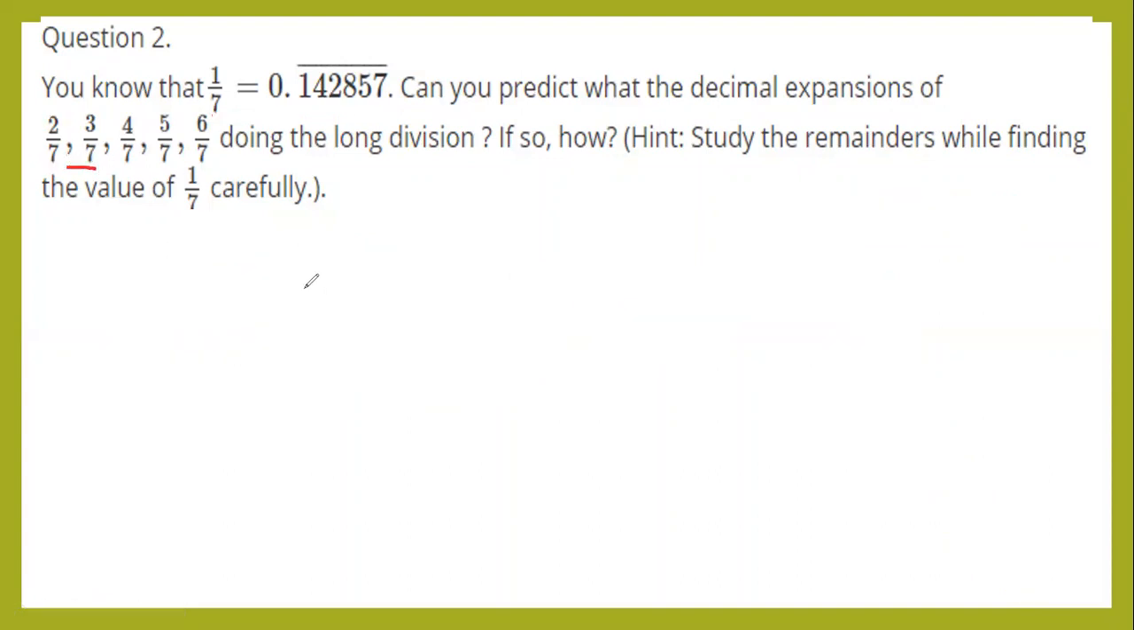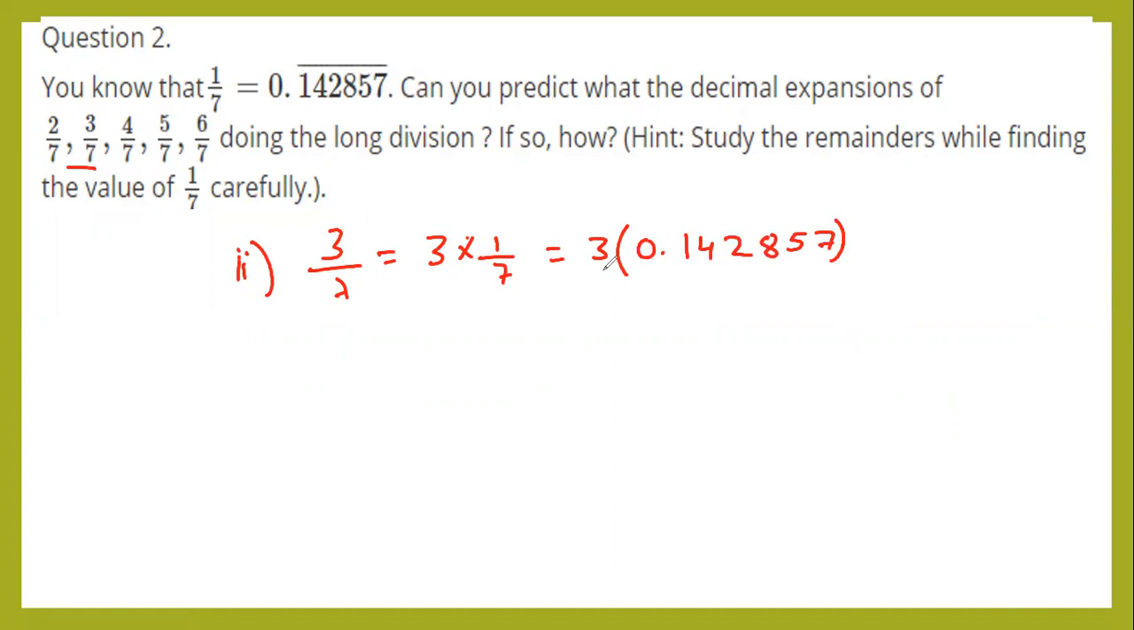Similarly, check the second question. The second question is 3 by 7. How will we split 3 by 7? 3 into 1 by 7. Is it right? Yes. When you multiply, again you will get 3 by 7. In the next step, 3 into, already you know the value of 1 by 7. Substitute here 0.142857. Now multiply.